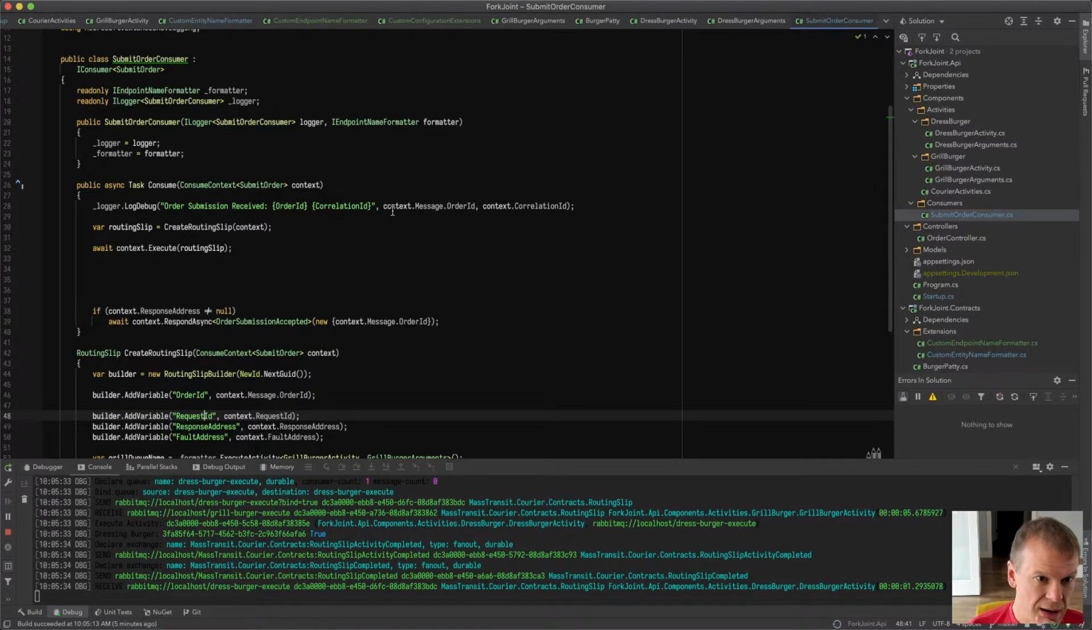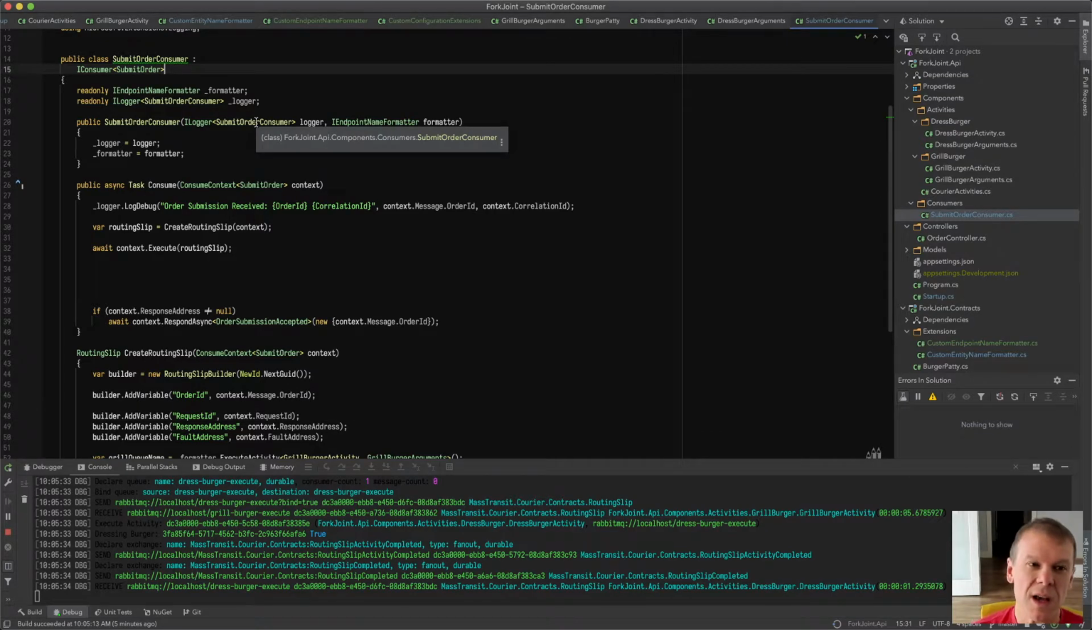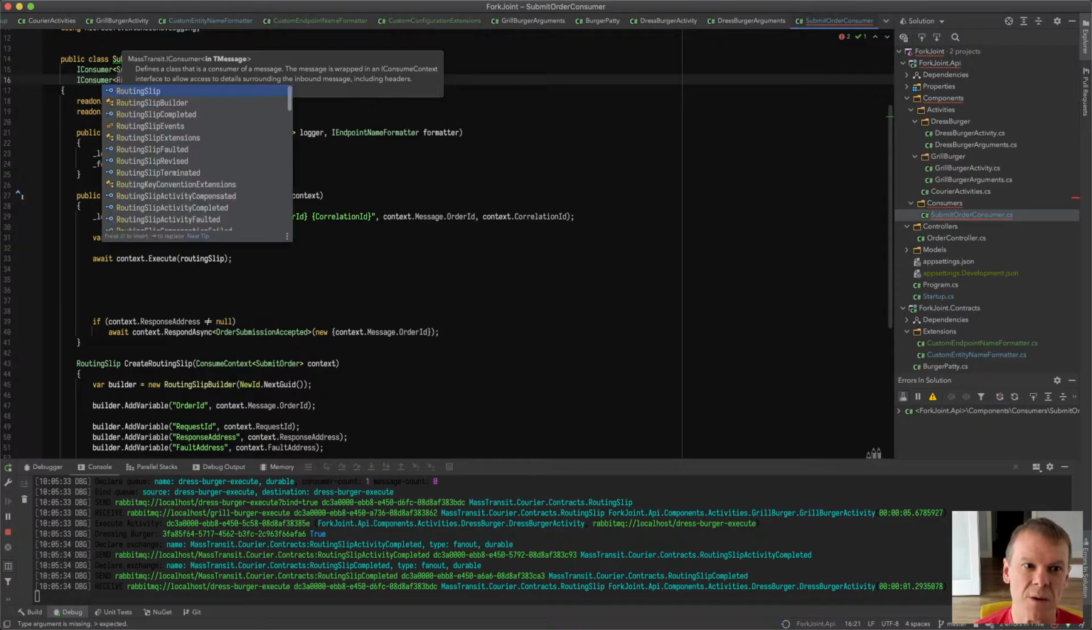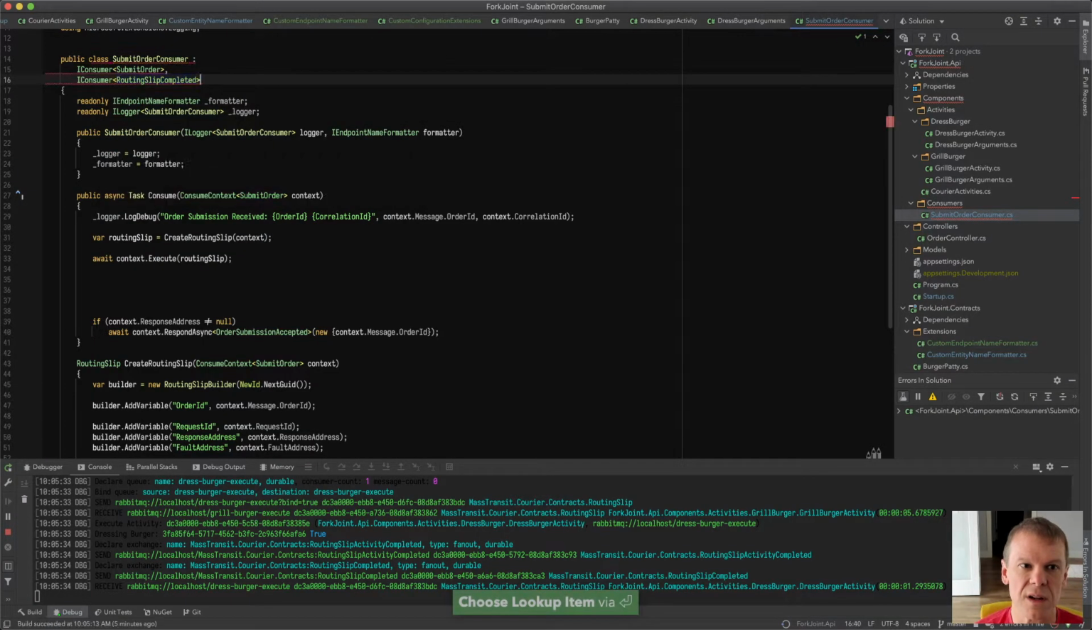Now, I know that the routing slip produces two events, routing slip completed and routing slip faulted. And I know that because I've read the documentation. No, I know that because I wrote it. So I'm going to add another message type here, and I'm going to call this the routing slip completed. Because right now we don't have any faults. Fault handling and compensation I'm going to do in the next episode. But for now I'm going to focus on this.